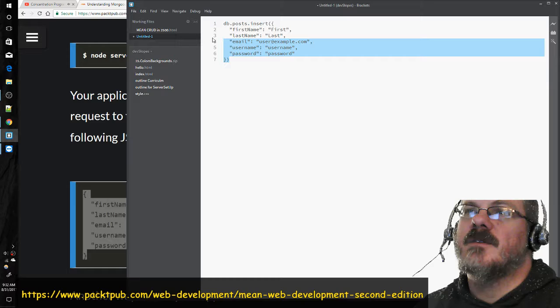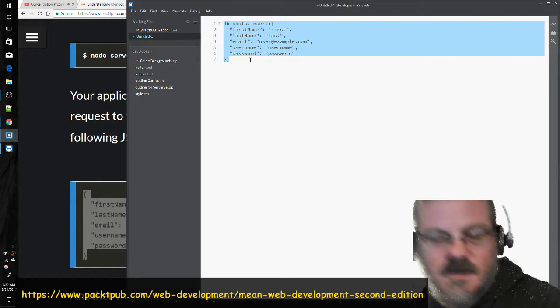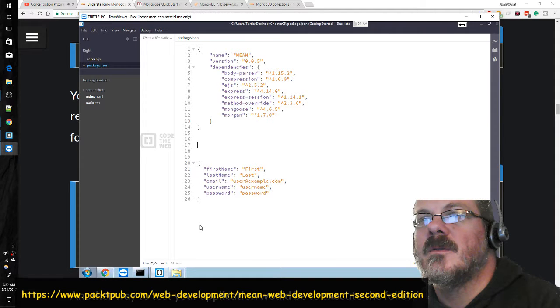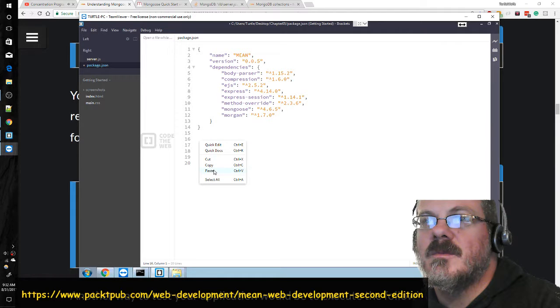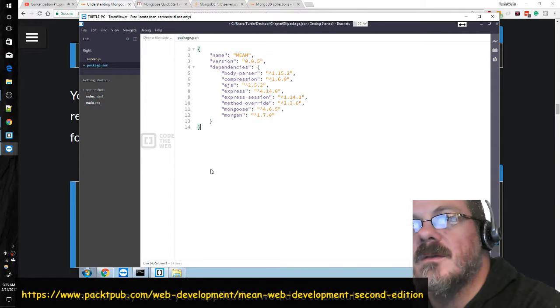So let's take that. No, let's not cut. Let's just copy, which it should have now. I cut and undid the cut, I think. Maybe not. Take that into our command prompt. We don't need this anymore. We're just going to do it here. I will paste. Don't want to mess that file up either. So just delete that up. Back.